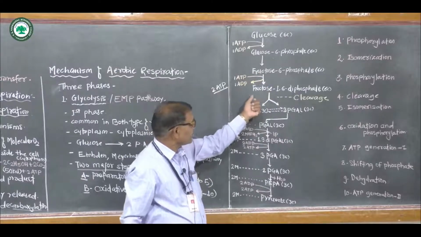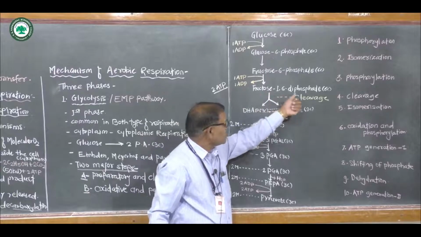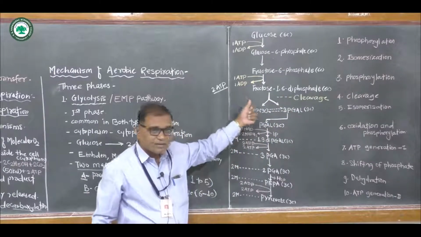Okay. Then next, fructose 1,6-diphosphate is further broken down.